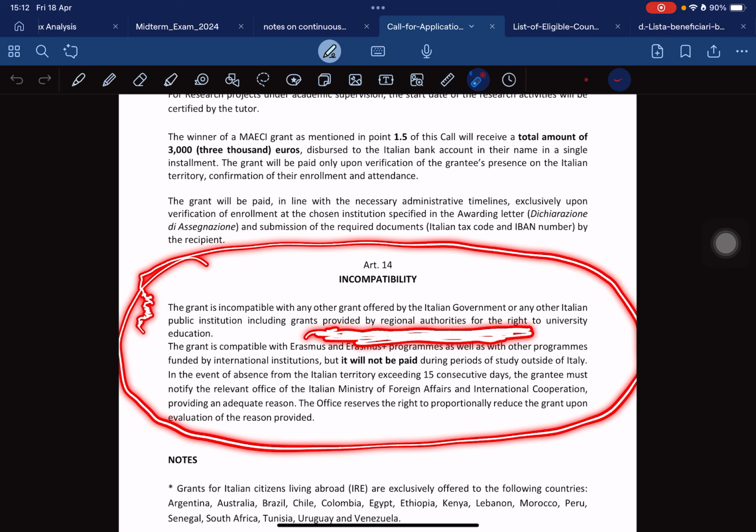It is considered a crime. You can't do that. Or any grants offered by the Italian government. Yeah, some people apply for the IYT. You can't apply for that one and this one. The IYT, which is Invest Your Talent.